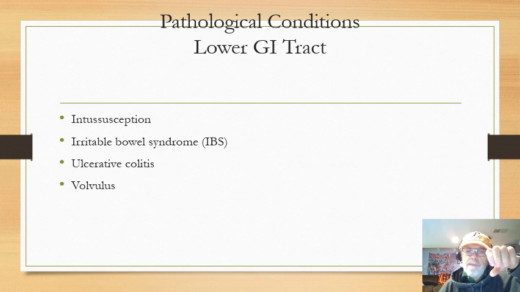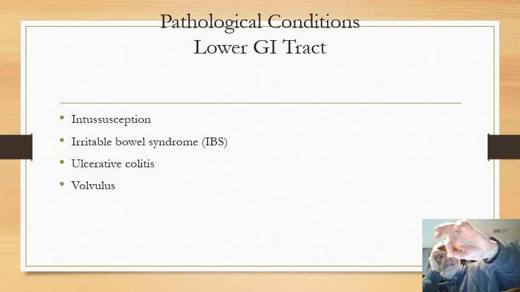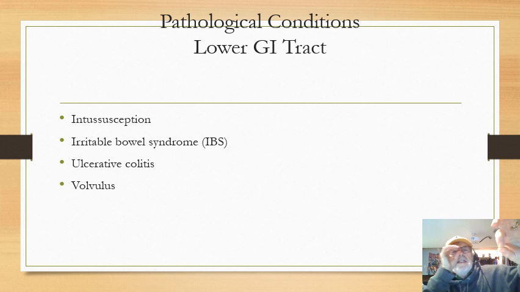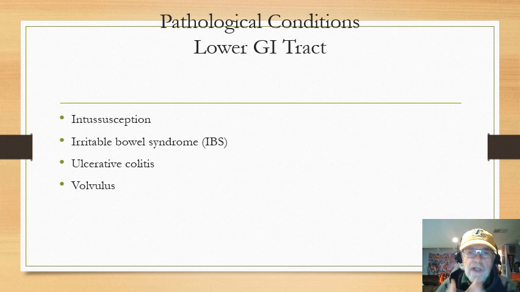I have the bowel here, and the bowel should be like this. What happens is this part now gets inside the other part, and another part may go inside, almost like you see in a pirate movie. The guy pulls out the telescope and pulls it out. It's like taking that telescope and putting it back together and squishing it up. One part of the bowel goes inside the other part of the bowel, and another one may actually go inside that.